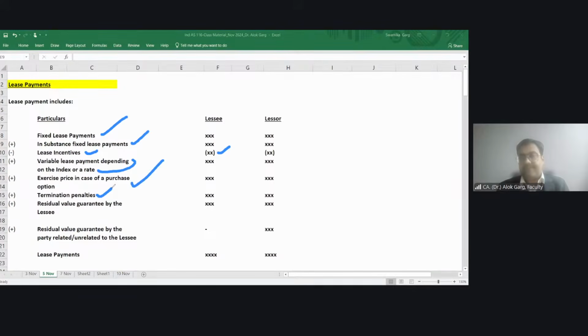Termination penalties. As we understand, if the lessee is reasonably certain that the lessee is going to terminate the lease contract and there is a termination option, why would the lessee terminate the lease contract? What could be the scenario? Let me tell you.